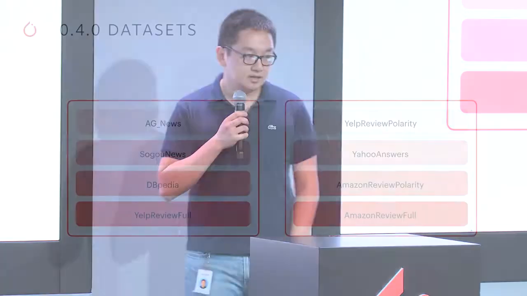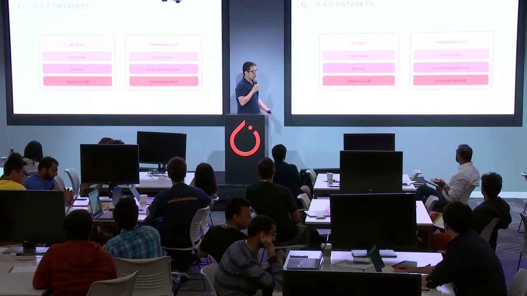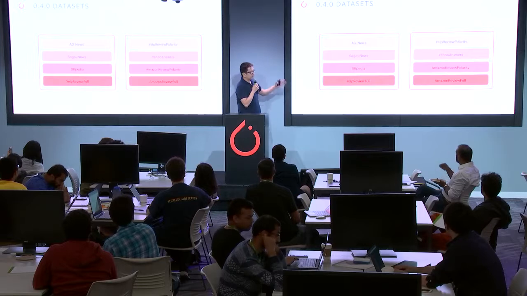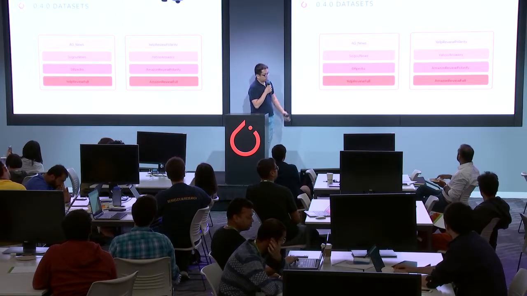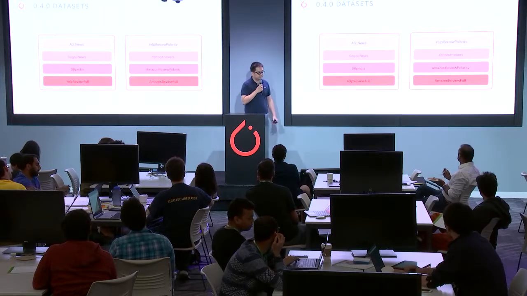Next, what's included in this new release? In this new release, we include several popular supervised learning datasets with easy one-command data loading. I will show you an example later. Text classification is a very important NLP task with many applications, such as sentiment analysis. The new release includes several popular text classification datasets, like AG News and Yelp Review. Check out these datasets. You may be interested in them.